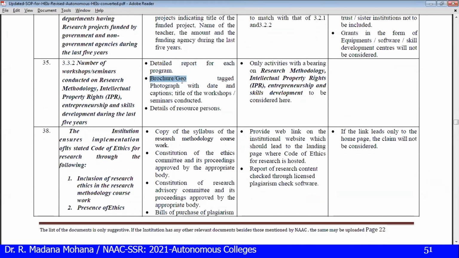Brochure and geo-tagged photograph with date and caption, title of the workshop or seminar conducted. Then details of the resource person also need to be included. Specific instructions: only activities bearing these areas, that is research methodology, IPR, entrepreneurship, and skill development, are to be considered. Only these are to be considered.